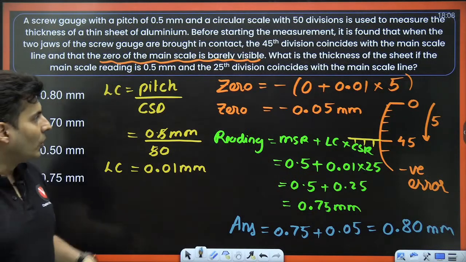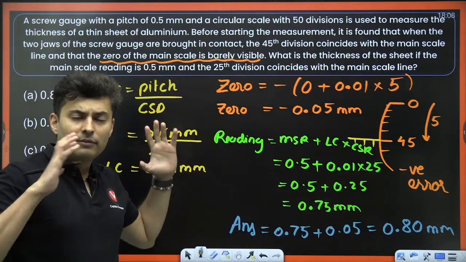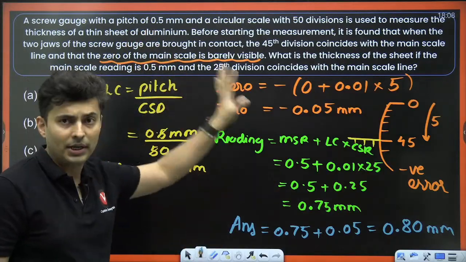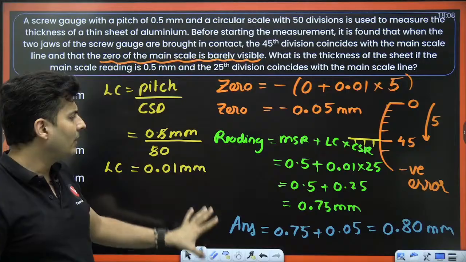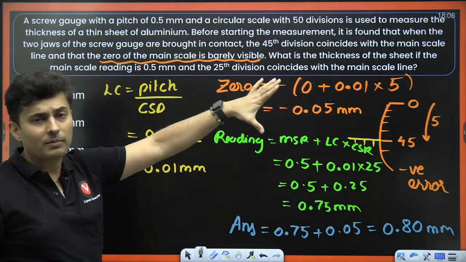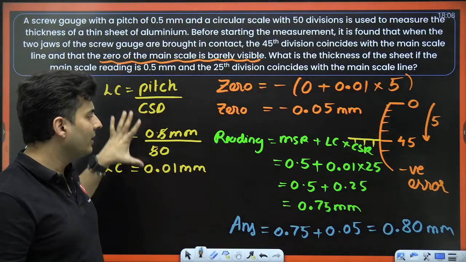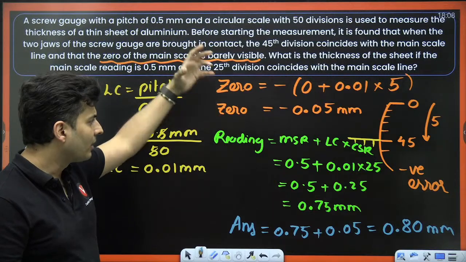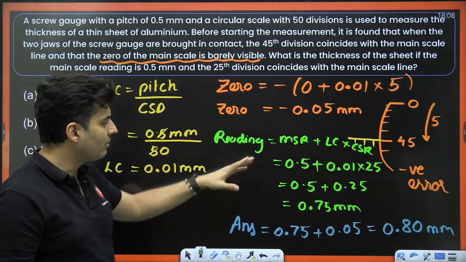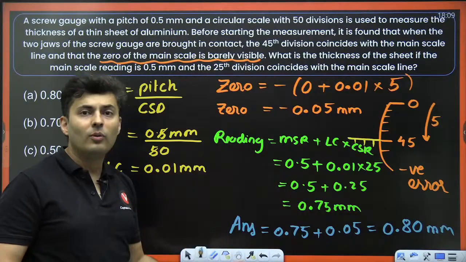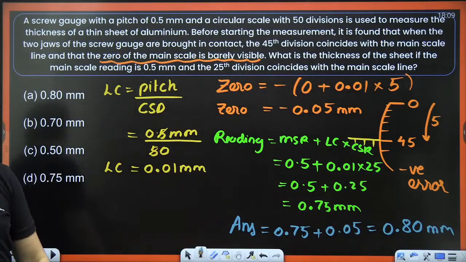So these kinds of questions are very common in your competitive exams. You will see many types of questions. The size is very big, but if you follow the steps, finding the least count, then finding the zero error, then finding the reading, then adding or subtracting the zero error, you will reach the final answer.